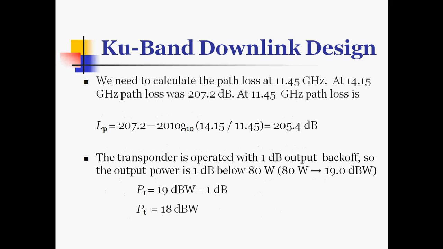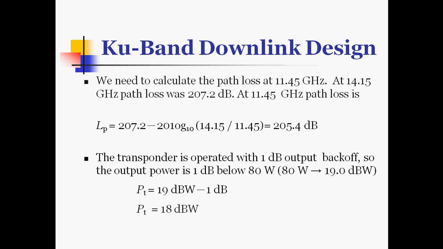So we need to calculate the path loss at 11.45 gigahertz, and at 14.15 gigahertz the path loss was 207.2 dB. So at 11.45 gigahertz the path loss is given as LP equal to 207.2 minus 20 log to the base 10 of 14.15 divided by 11.45, which is 205.4 dB.